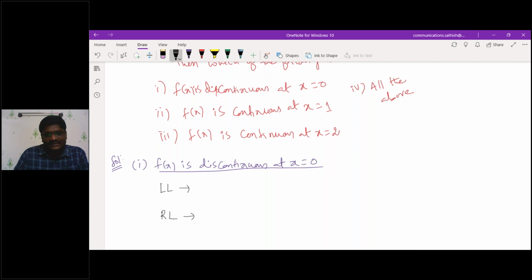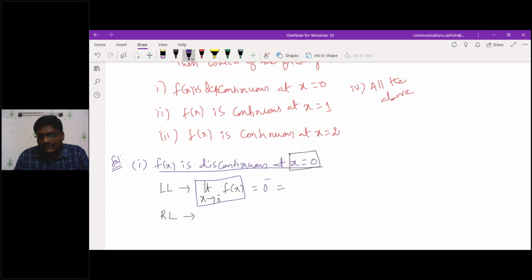So hence here the left limit means, you know that point, 0. Left limit means how will you calculate it? Limit as x is tending to 0 minus of f of x. Simply, I can represent it as 0 minus.